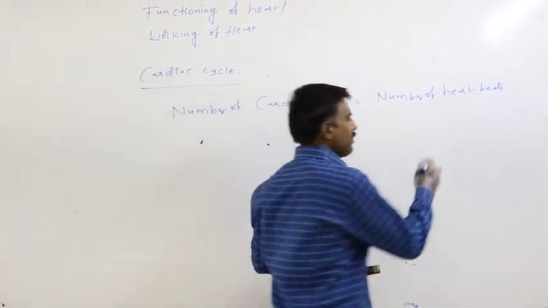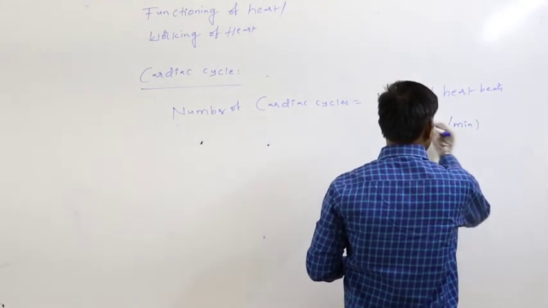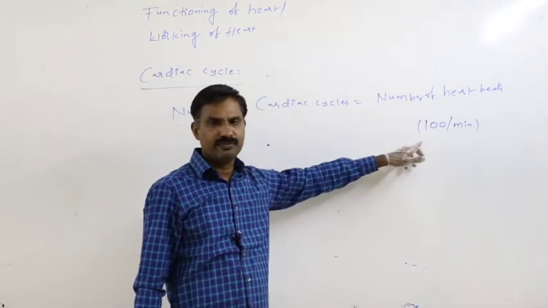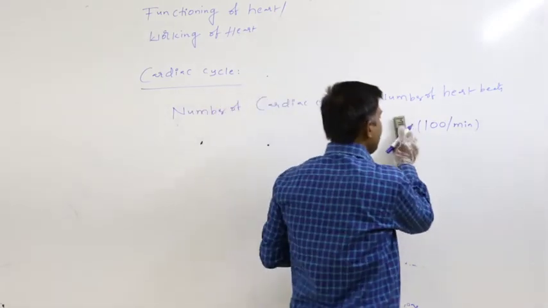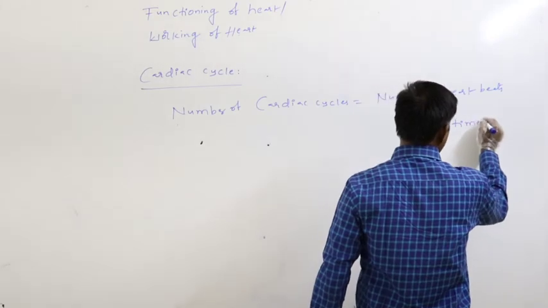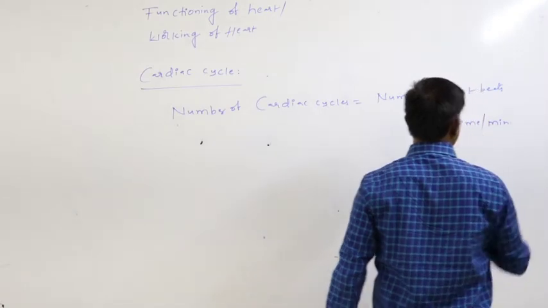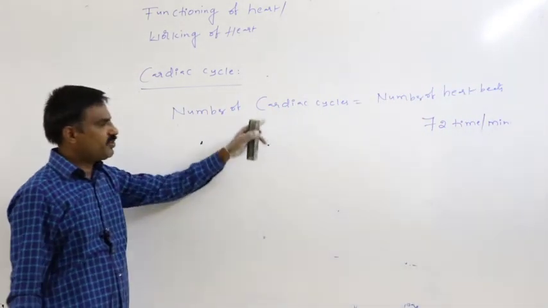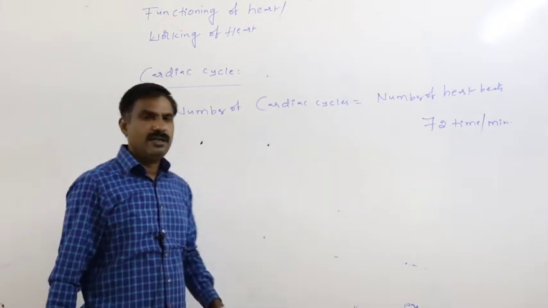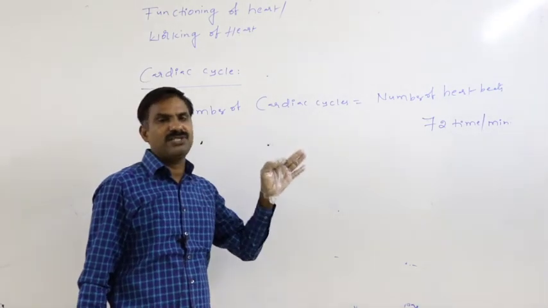If the number of heartbeats is 100 per minute, then how many cardiac cycles occur in 1 minute? 100. In the normal condition, the heartbeat rate is 72 times per minute, so the cardiac cycles occurring in 1 minute are 72. So what I am saying here is that the number of cardiac cycles equals the number of heartbeats.